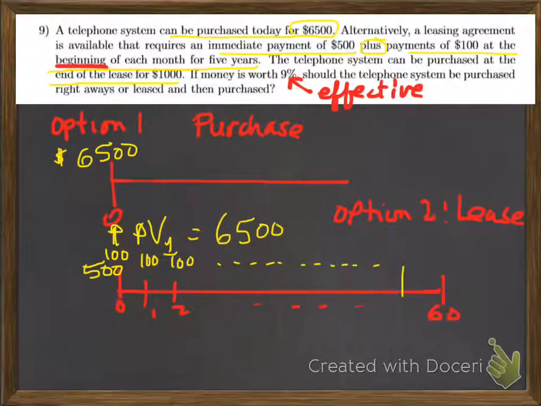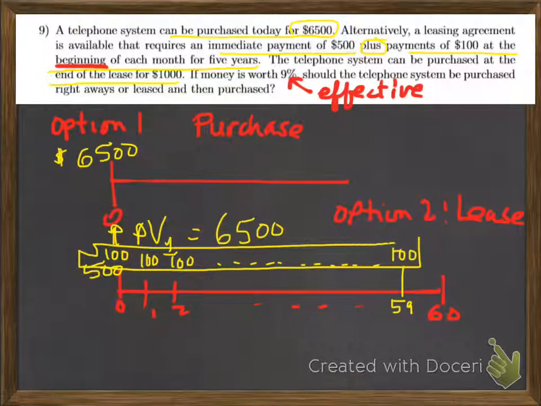So since I'm making them at the beginning, my last payment is going to be at the beginning of the 60th month, which is at the end of the 59th month. So I'm going to mark that annuity due right here. So there's my annuity due of N equal to 60 payments. And these payments are made at the beginning. So I'm going to make sure that my calculator is set to BGN mode.